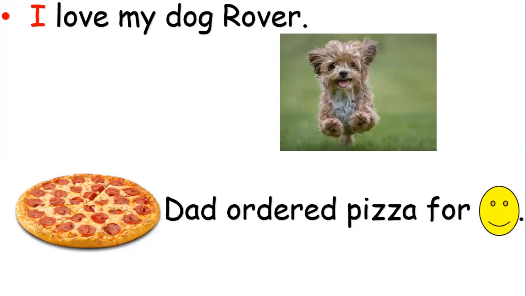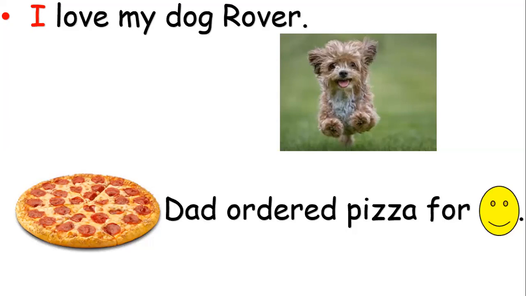Now: Dad ordered pizza for I or me. You have here for, a preposition, so it comes after for. This is the first thing. The second thing, it comes at the end of the sentence.